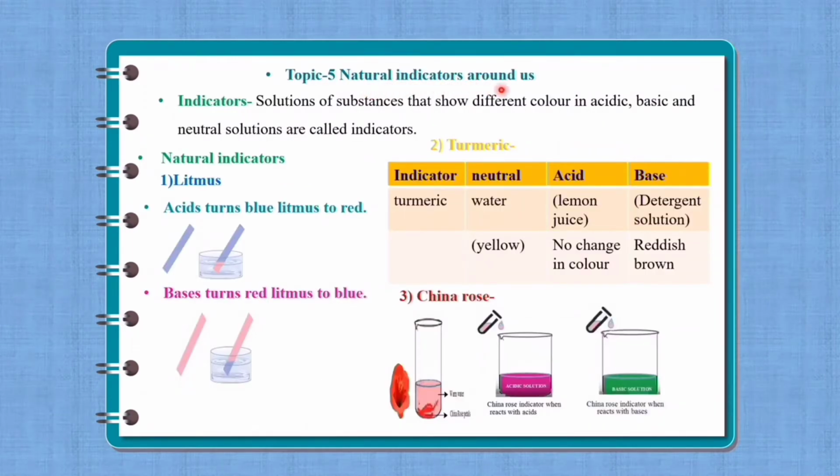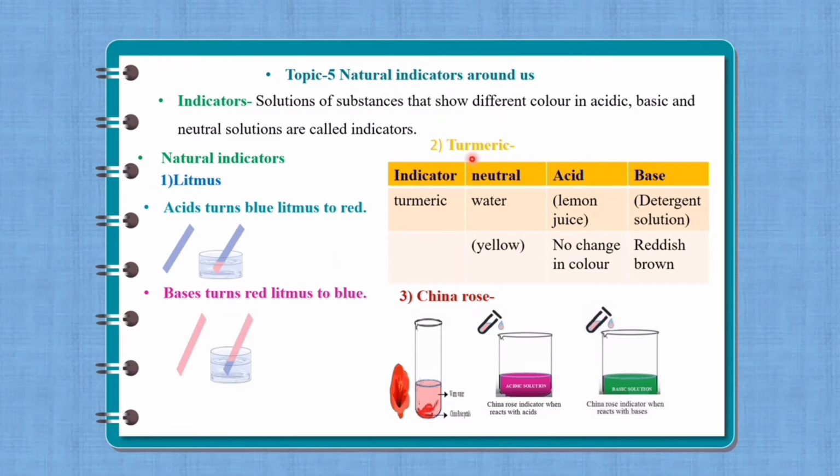Topic number 5, natural indicators around us. Solutions of substances that show different colors in acidic, basic and neutral solutions are called indicators. Natural indicators are found in nature. Number 1, litmus. Number 2, turmeric. Number 3, China rose petals. Litmus is available in two forms of litmus paper. One is blue litmus paper and the other is red litmus paper. Acids turn blue litmus paper to red. Bases turn red litmus paper to blue.